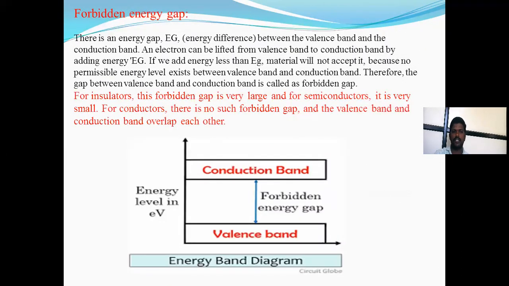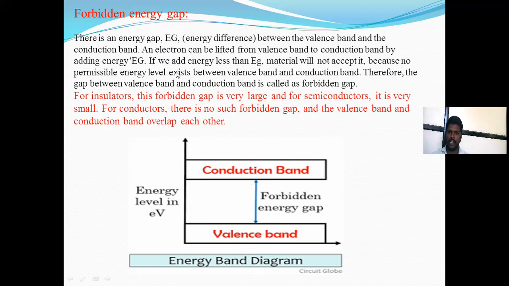Now, the last one is the forbidden energy gap. There is an energy gap Eg, which is the difference between the valence band and conduction band. An electron can be lifted from the valence band to the conduction band by adding energy Eg. Eg means the forbidden energy gap.